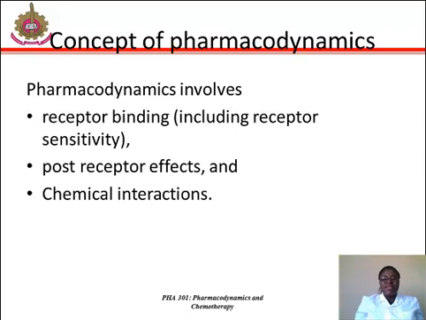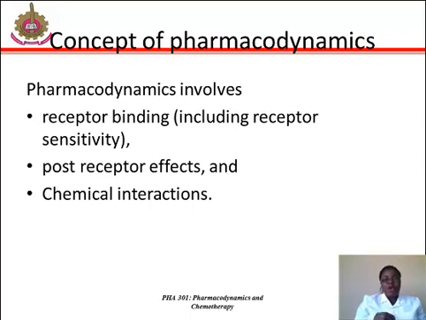Aging tends to affect pharmacodynamic responses through alterations in receptor binding or in post-receptor response sensitivity. Pharmacodynamic drug-drug interactions result in competition for receptor binding sites or alter post-receptor response.